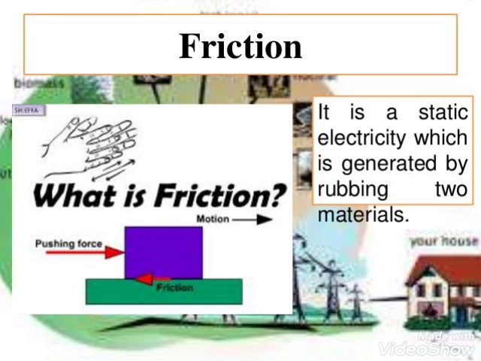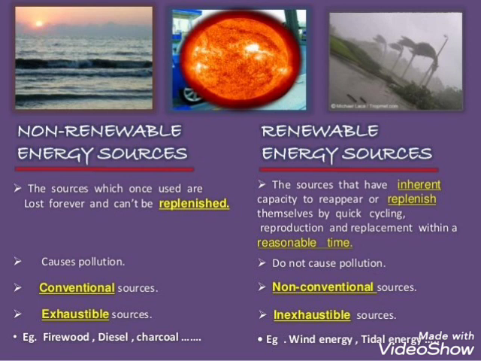It is static electricity which is generated by rubbing two materials, and we also call it friction. When two objects rub against each other, that is called friction, a form of static electricity. We have different sources from which we get energy: non-renewable sources as well as renewable sources.